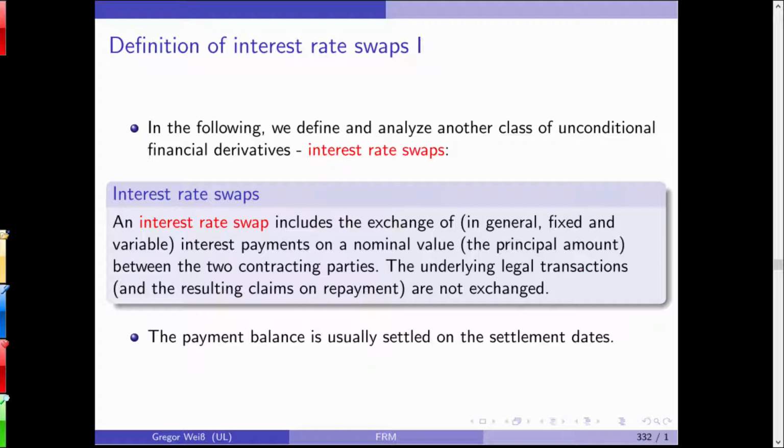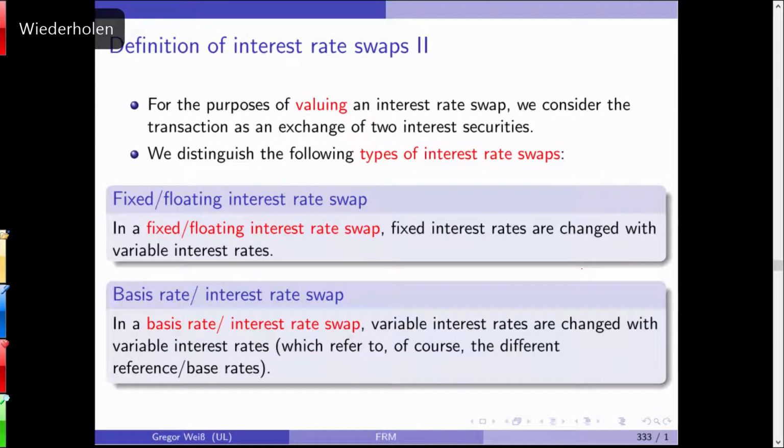Then we agree on a swap contract, and for 1 year on a notional amount of, say, 1 million euros, I'm paying 5% fixed, and you are paying a variable interest rate, for example, the 3-month LIBOR or the EURIBOR. And this is an interest rate swap. This is a very simple example of a fixed floating rate interest rate swap. So in this fixed floating interest rate swap, fixed interest rates are transformed into variable interest rates.